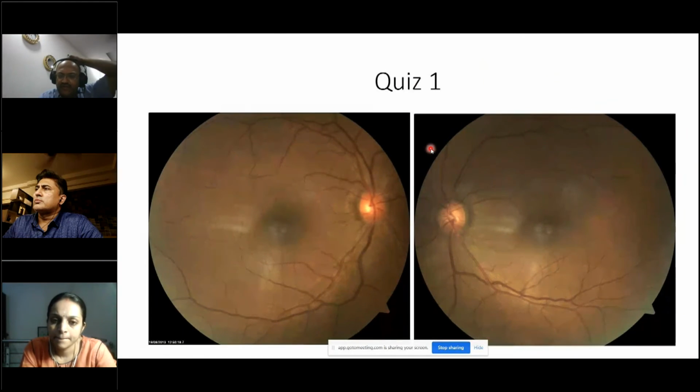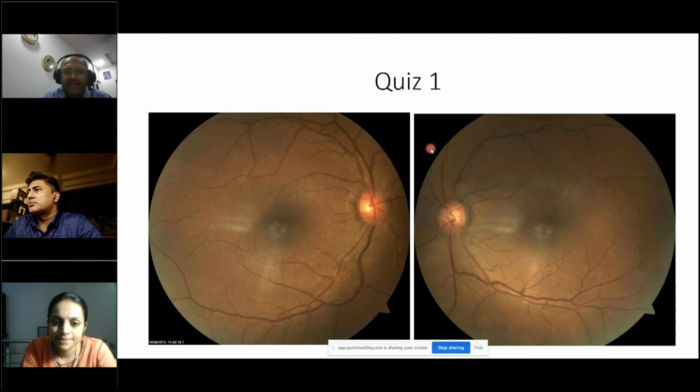So I designed just two quizzes, but I'll explain to you what actually happened. It will be an interesting scenario. This patient I examined, and the moment I examined, I thought everything's normal. The right eye looks healthy, the left eye also looks similar to the right eye. And usually we ask patients who present to us to do a visual field.